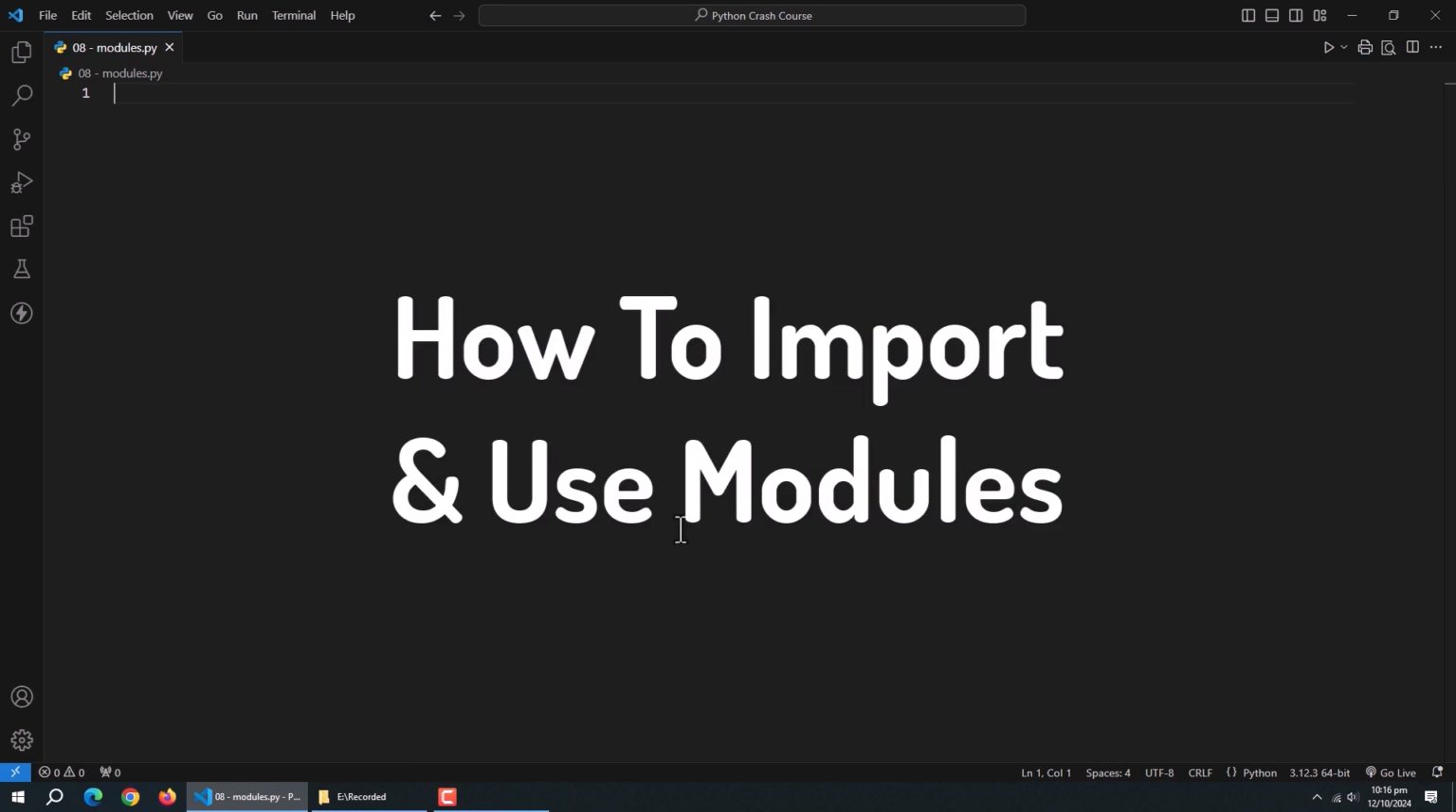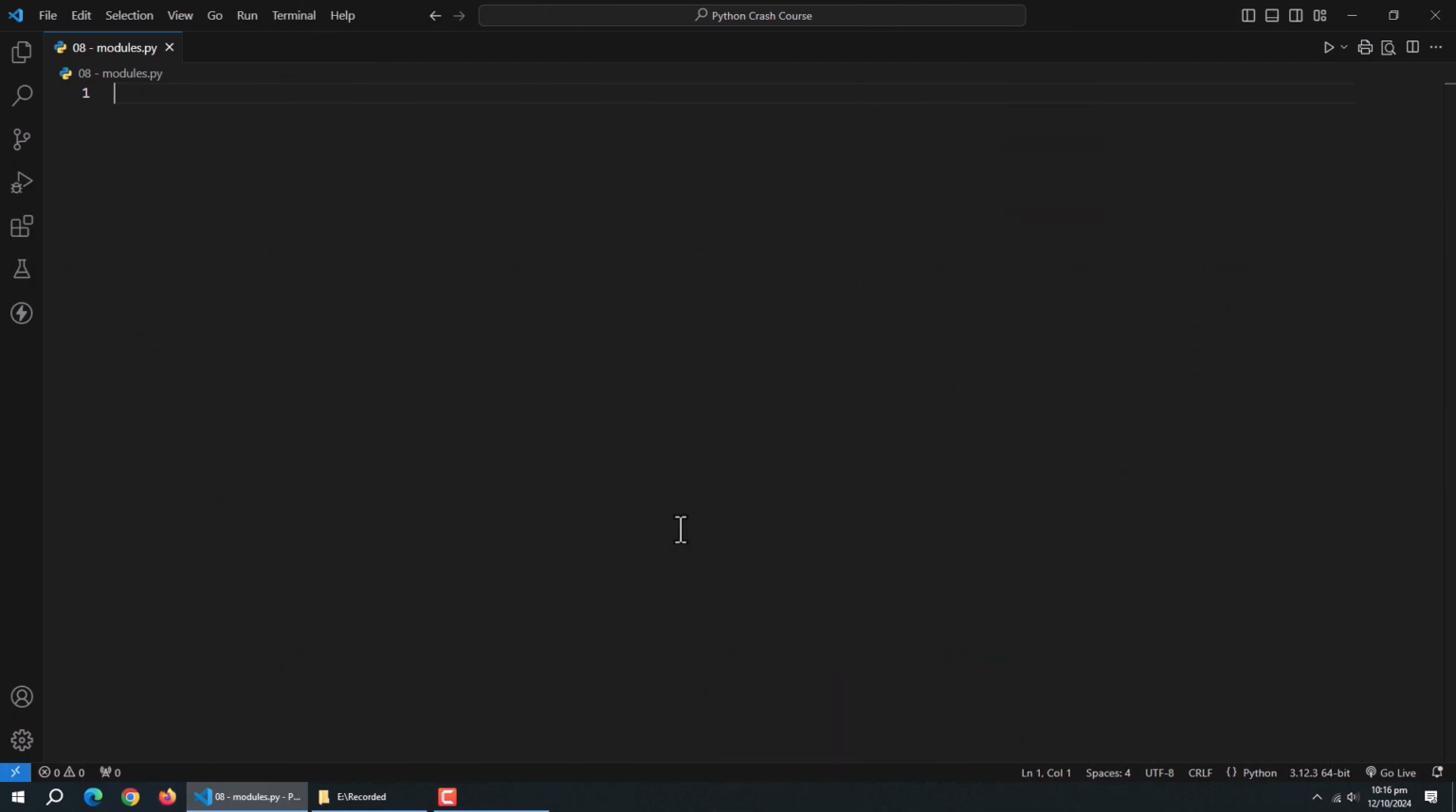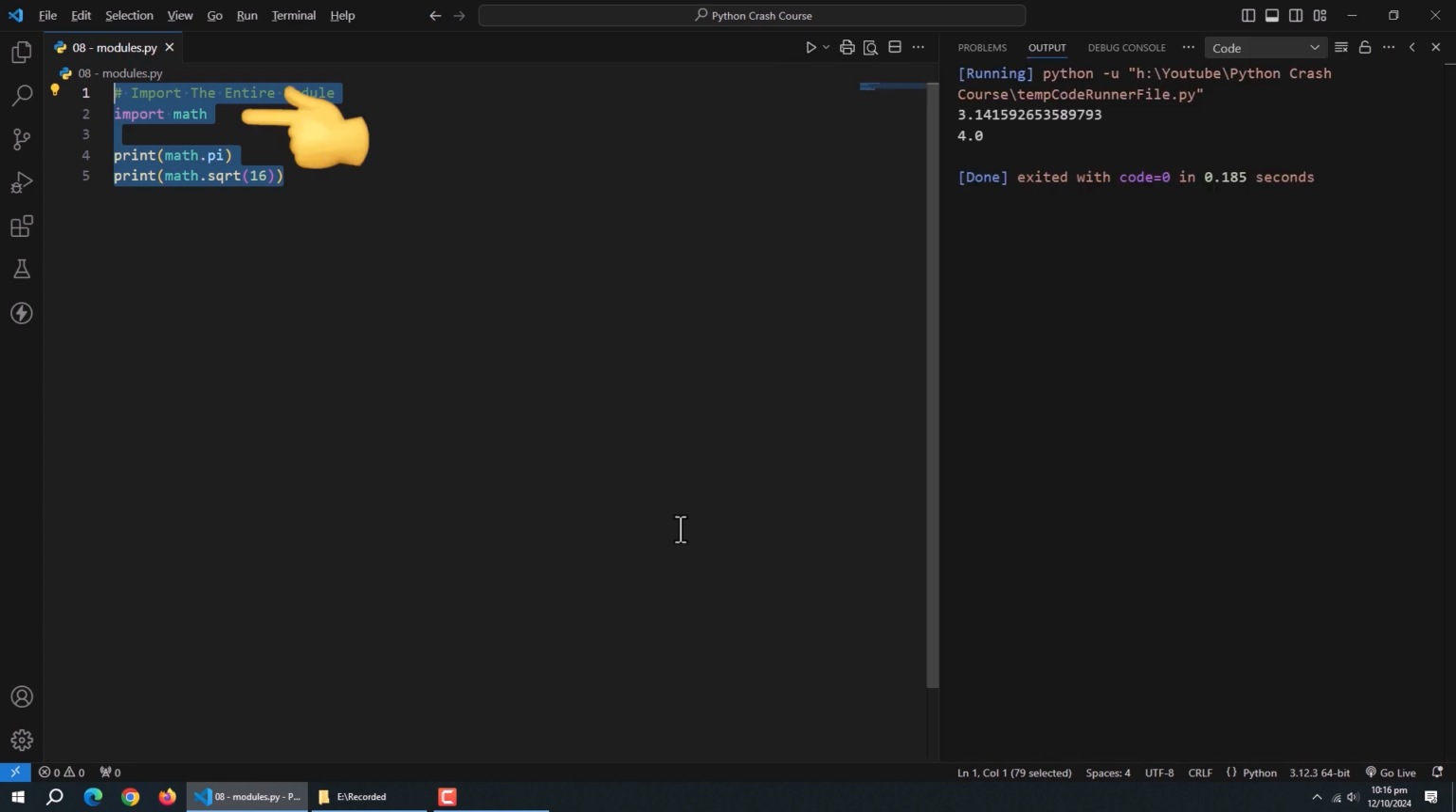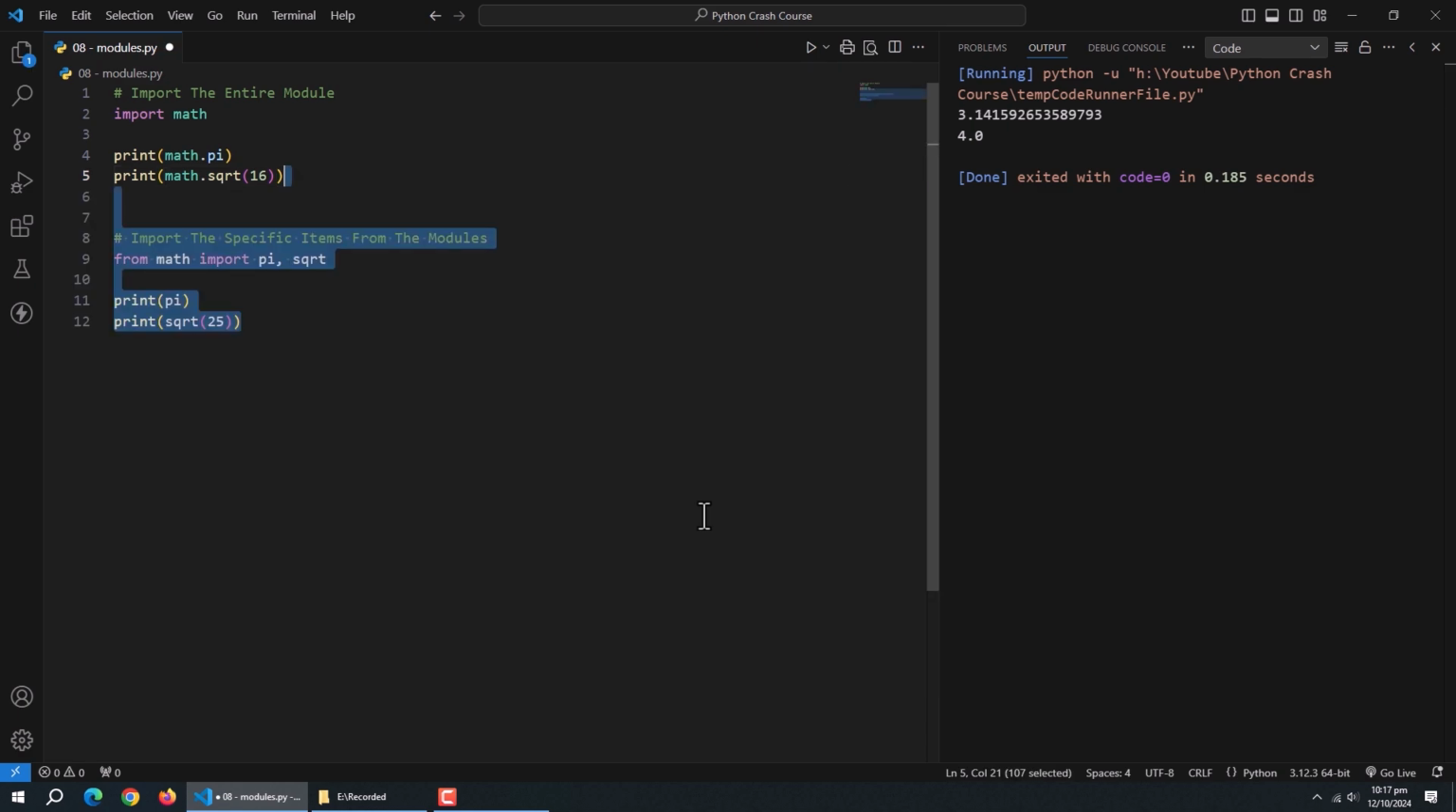Now, let's check out how to import and use modules. There are several ways to import modules in Python. First way is to import the entire module. Here we imported the math module. Here we use the pi and square root methods from the math module. There are so many methods in each module for you to use. Second method is to import specific items from a module.